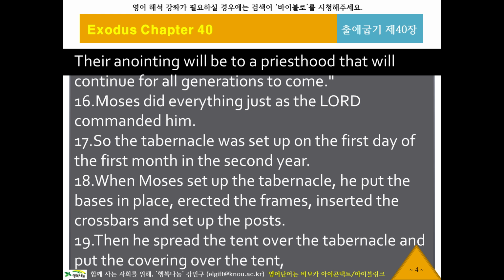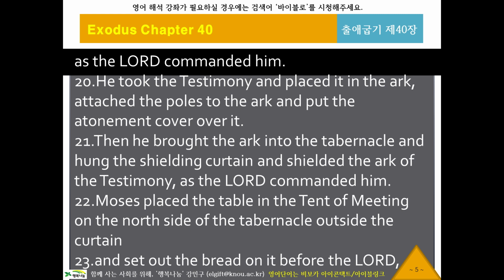Moses did everything just as the Lord commanded him. So the tabernacle was set up on the first day of the first month in the second year. When Moses set up the tabernacle, he put the bases in place, erected the frames, inserted the crossbars, and set up the posts. Then he spread the tent over the tabernacle and put the covering over the tent, as the Lord commanded him. He took the tablets of the covenant law and placed them in the ark, attached the poles to the ark, and put the atonement cover over it. Then he brought the ark into the tabernacle and hung the shielding curtain and shielded the ark of the covenant law, as the Lord commanded him.